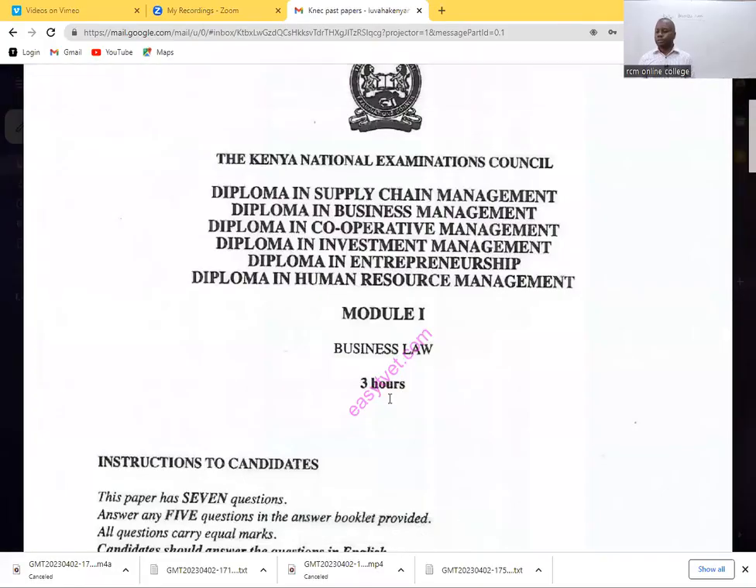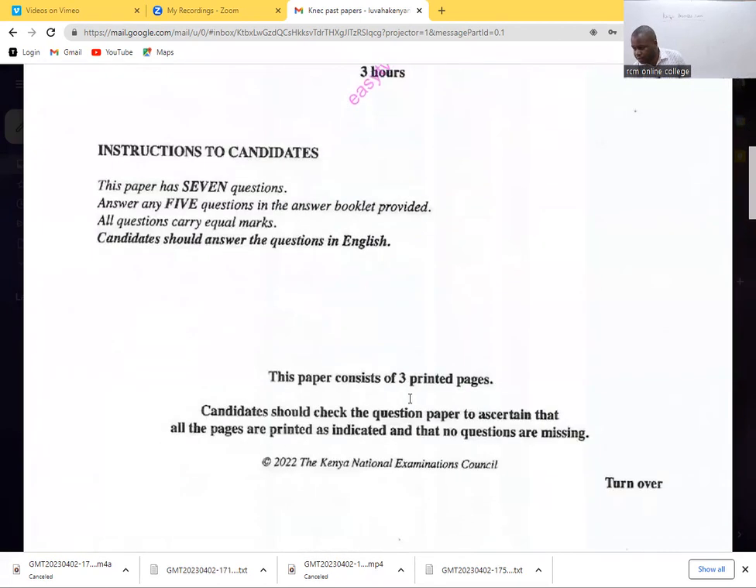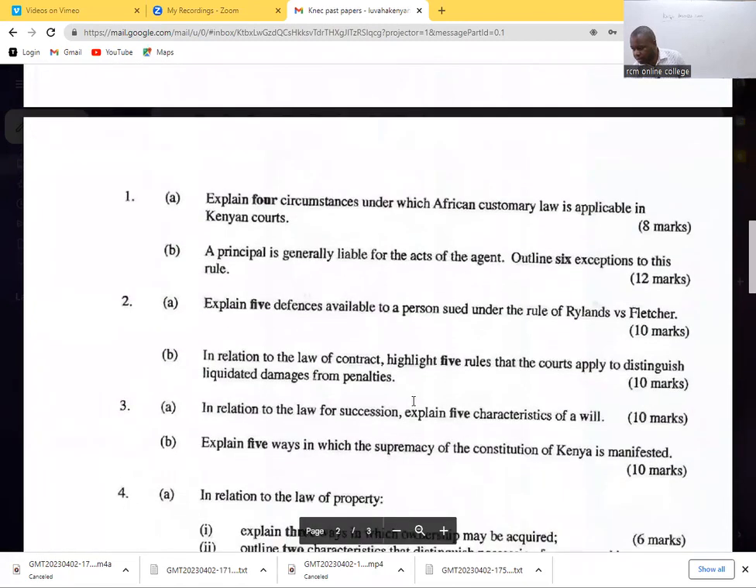The question is for business law, for diploma in supply chain, diploma in business management, diploma in cooperative management, diploma in investments, diploma in entrepreneurship, and diploma in human resource. So the question is for the November 2022 paper. We'll look at question number 2A, which says, explain 5 defenses available to a person sued under the rule in Rylands versus Fletcher.